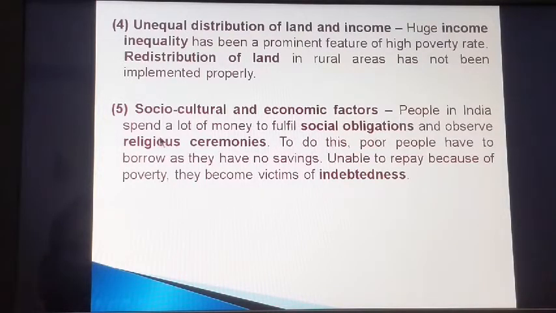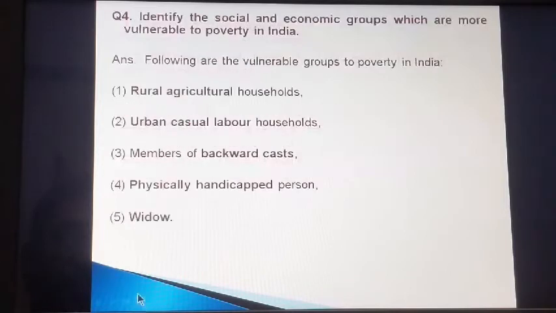People in India spend a lot of money to fulfill social obligations and observe religious ceremonies. To do this, people have to borrow as they have no savings. Unable to repay because of poverty, they become victims of indebtedness. So, these are the 5 points related to this question.